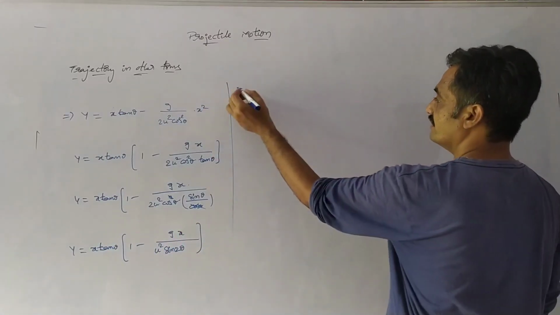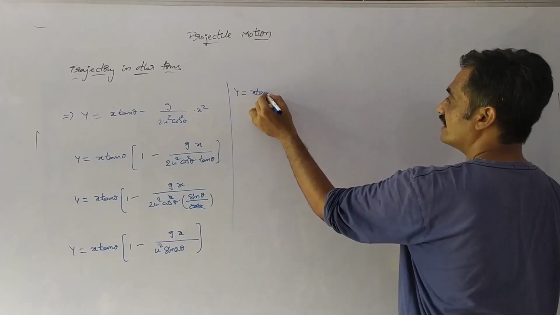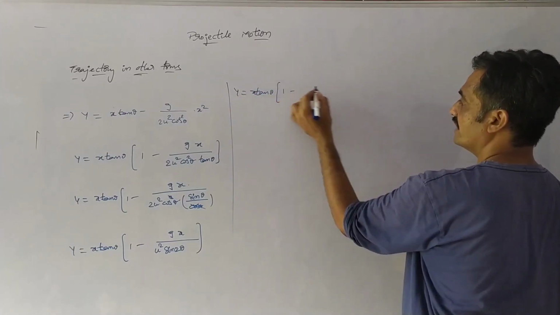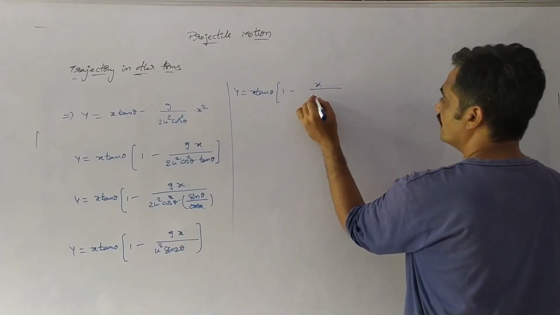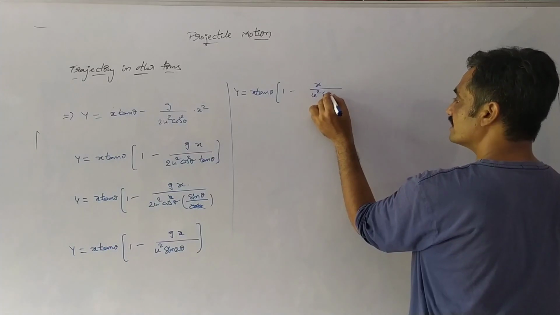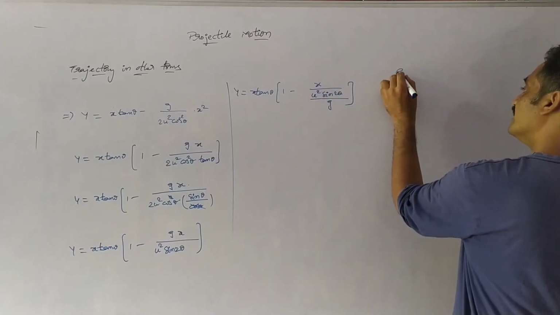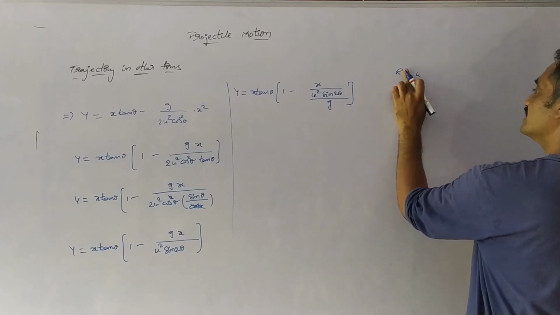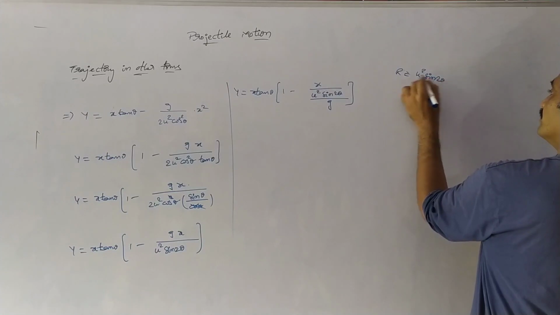So from this equation we can write it as y equals x tan theta into 1 minus x by (u square sin 2 theta by g), where we know that range is given as R equals u square sin 2 theta by g.